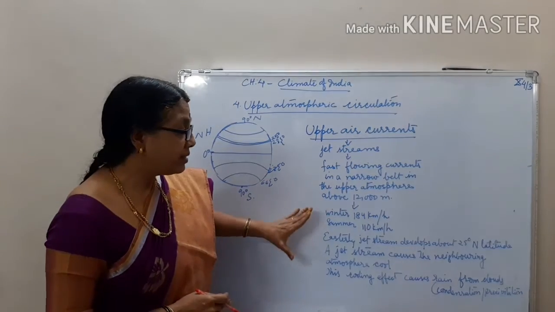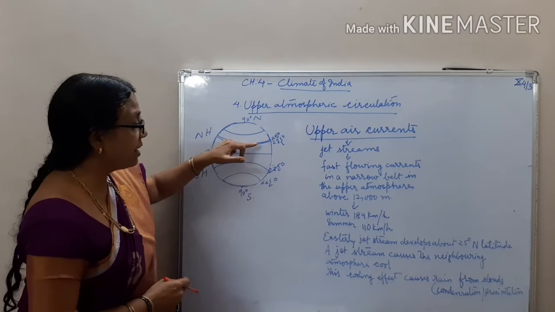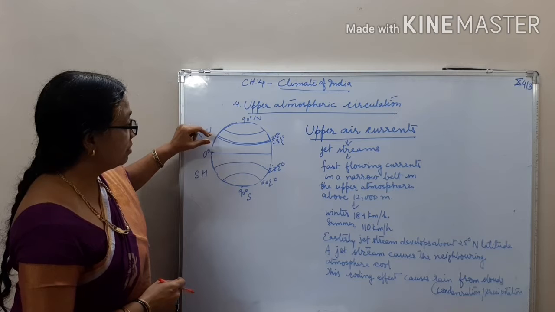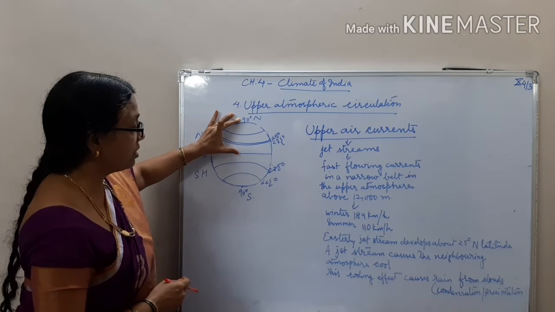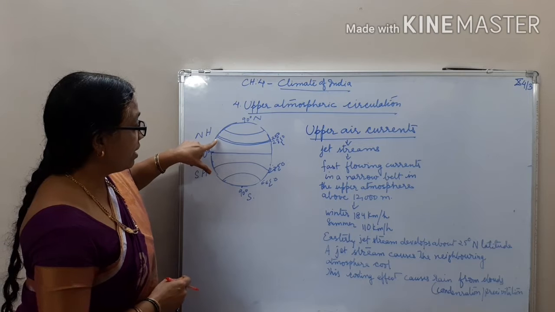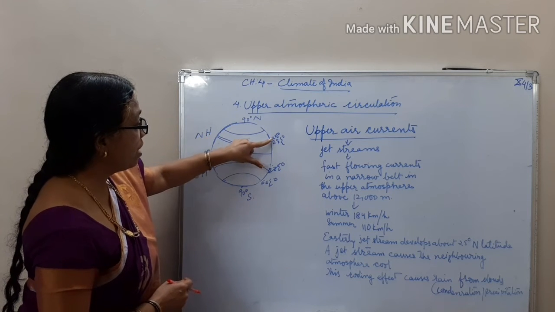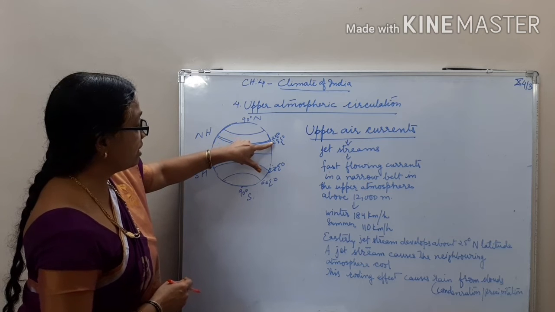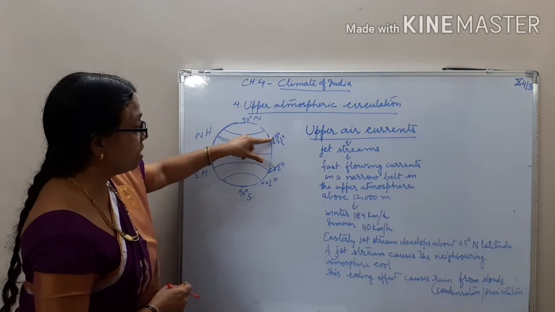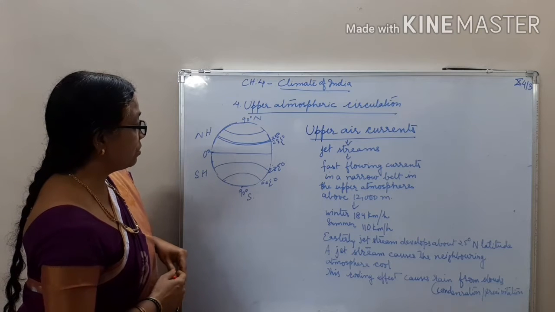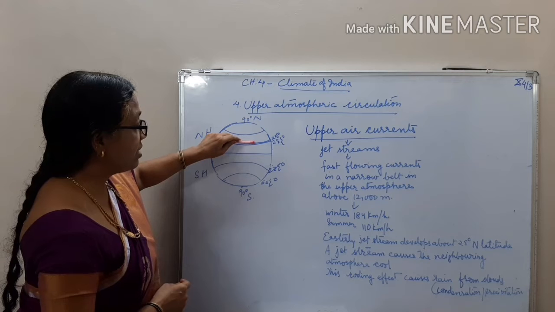This easterly jet stream develops at about 25° north latitude. This is called north latitude because this is in the northern hemisphere, children. See children, this is 23.5° Tropic of Cancer. Above that, 25° north latitude. And what is the job of the jet stream?